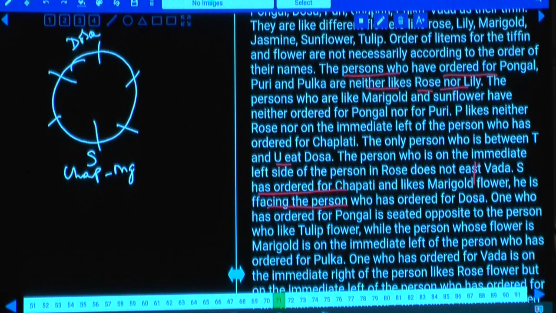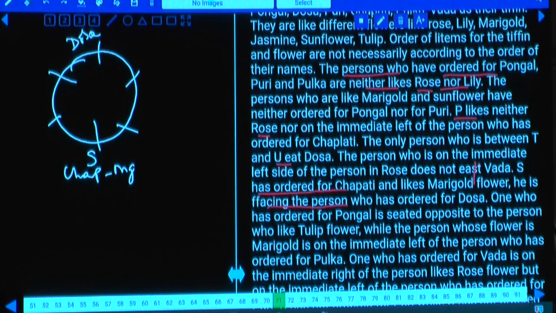And next one. The persons who like marigold and sunflower have neither ordered for pongal nor puri. P likes neither rose nor the immediate left of the person who has ordered for chapati. Isn't it?